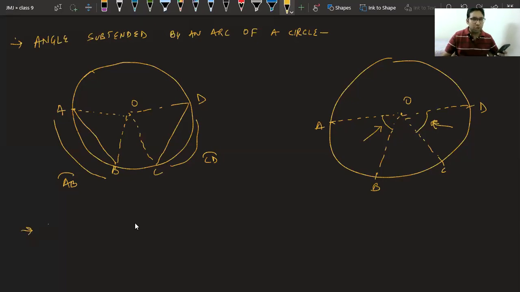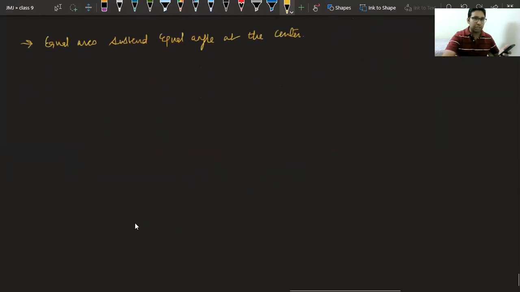You can say equal arcs subtend equal angle at the center. Okay, now comes the main theorem, theorem 10.8, which is the most important one for this chapter.